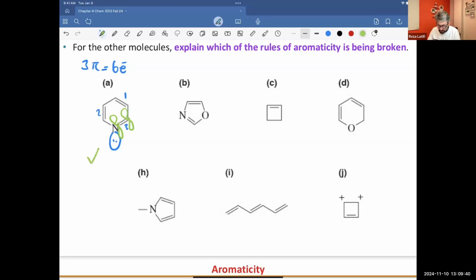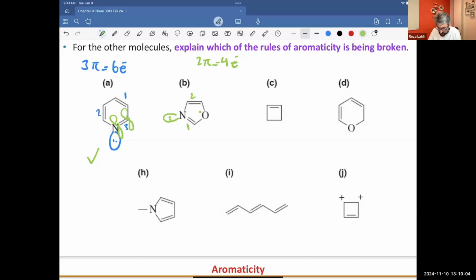Now, how about the next one? Next one, nitrogen is already involved in a pi bond. What does it mean? Nitrogen already shared an electron for a pi bond. It means this nitrogen has a lone pair, and that lone pair will be pointing out. So we have 1, 2 pi bonds. So 2 pi means 4 electrons. We are missing 2 electrons to be aromatic.